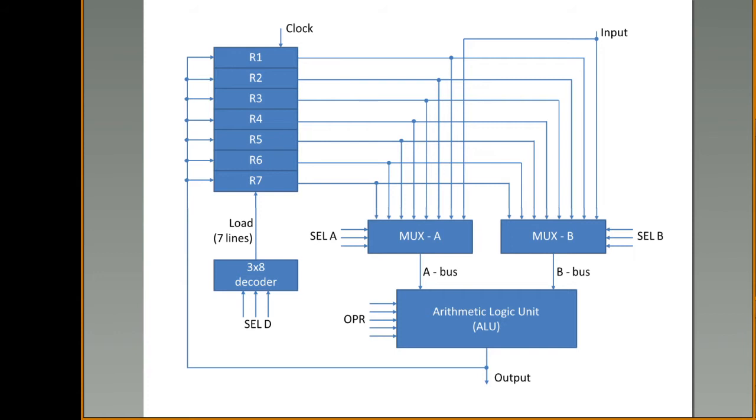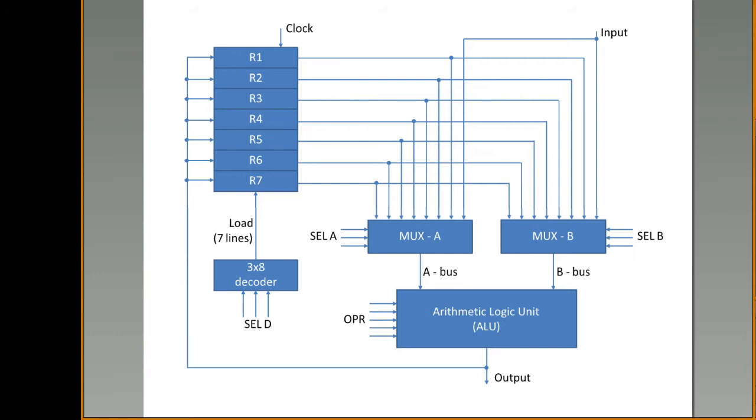Now, this ALU will generate an output. Again, where do you have to store the output? The output has to be stored again into any one of the registers. If I have given an instruction like R1 gets A plus B, then A plus B is to be performed and the result has to be stored back into R1.